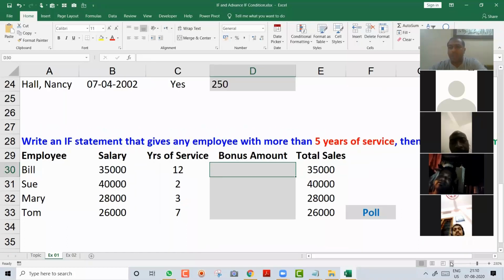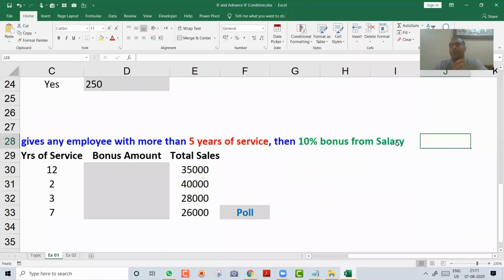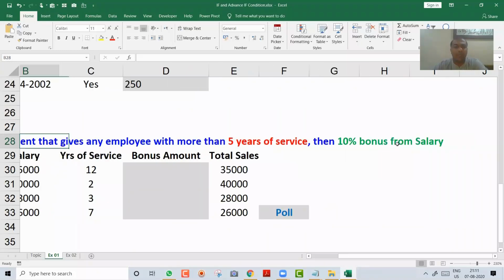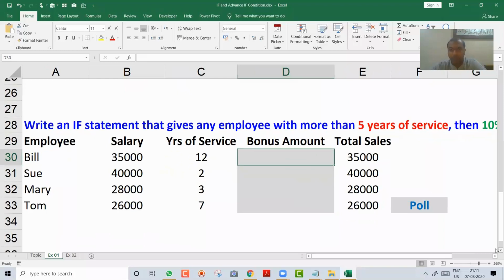How much is the bonus they have mentioned? So if year of service is more than 5 years, then 10% bonus from salary. It means over here I wanted to calculate 10% if year of service is more. So let's see how do we do that. Let me zoom it more so you can see clearly.